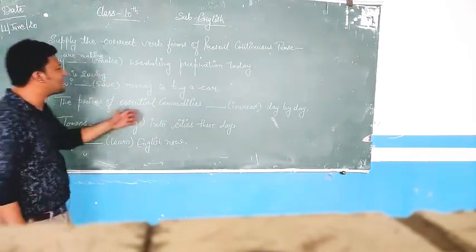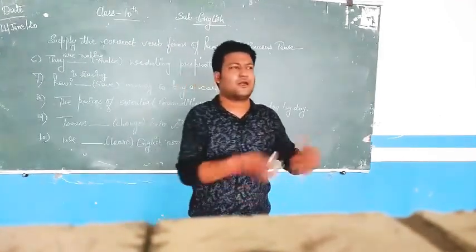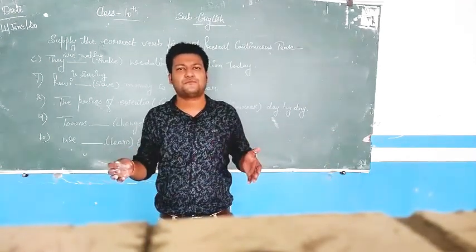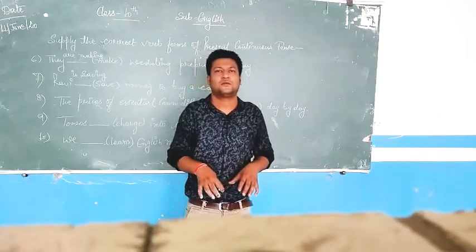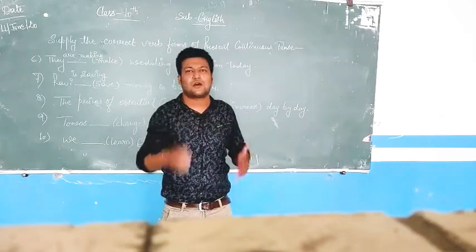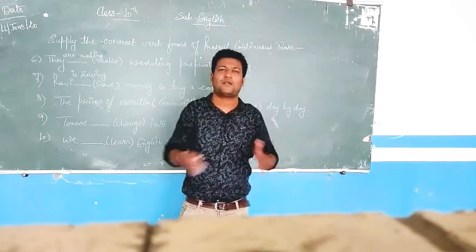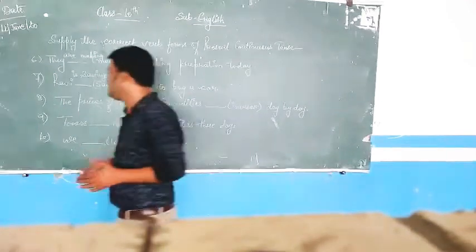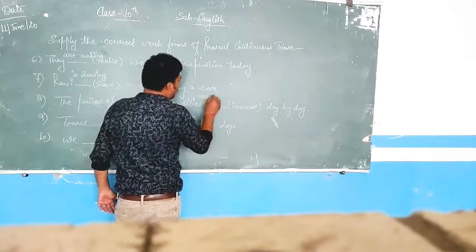Third one, the prices of essential commodities increase day by day. Now when I say day by day, it is today, another day, a period of fixed time, an interval of fixed time. So it is also an ongoing activity which is ongoing at this moment. It was not happening before. Maybe after 8 days or 10 days it will stop and then it will not increase. But right now, at this moment, it is an ongoing activity. For this period of time, the prices of essential commodities, it is plural, I put are increasing.